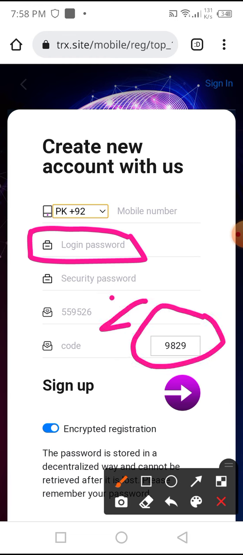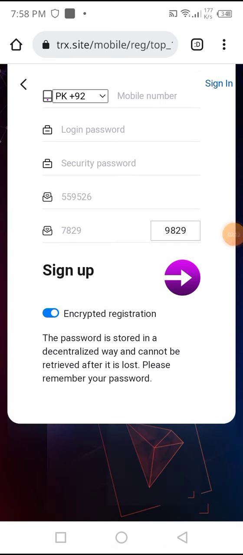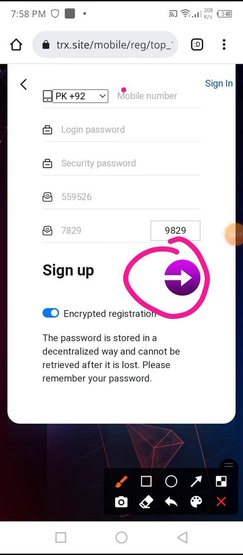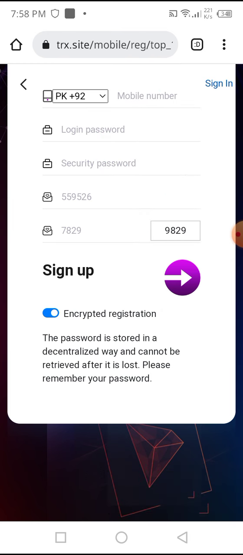You put the captcha in this box, for example I put the captcha 7829 and click on the sign up option. Fill in all the details carefully: the mobile phone number, login password, security password and this captcha. If you do not understand the captcha, you can click on it and it will change automatically if you refresh. I make this account and enter the website, so I stop the video and will resume when I have entered the website.